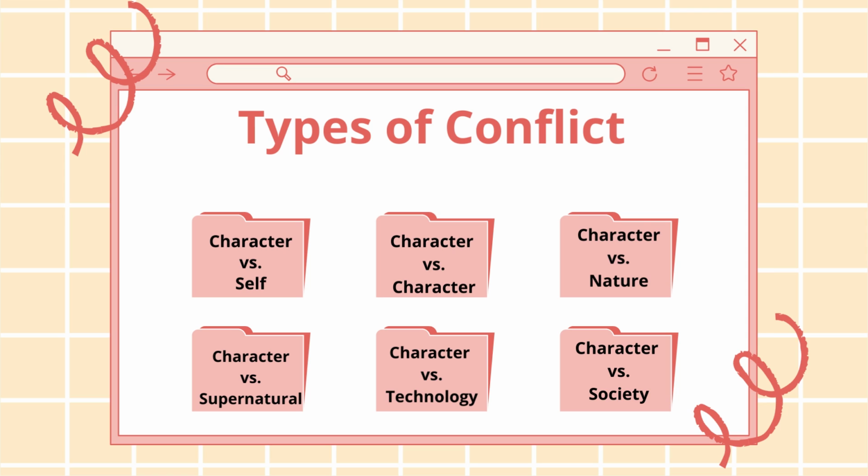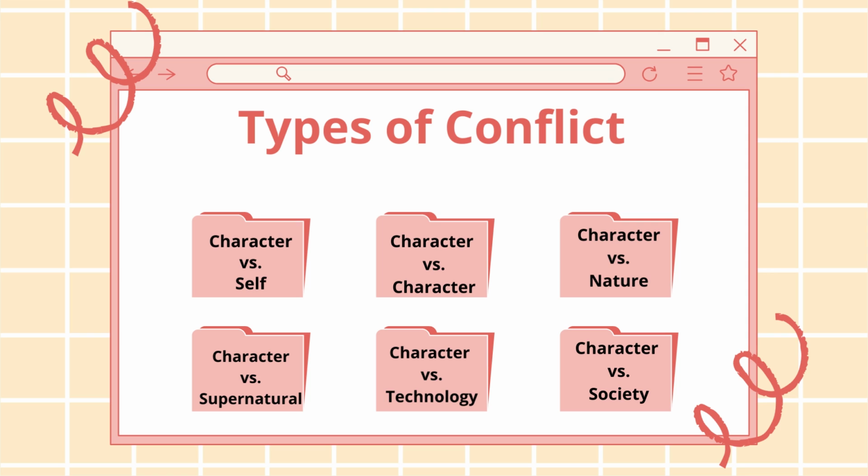Character versus technology. The protagonist is frequently faced against technology that has grown too powerful or that is being utilized for evil by another entity. Last but not the least, the character versus society.